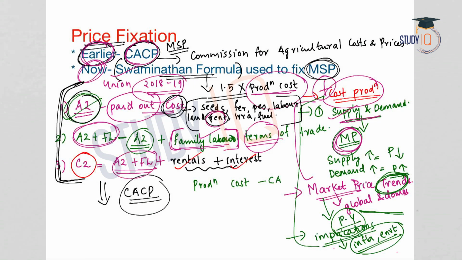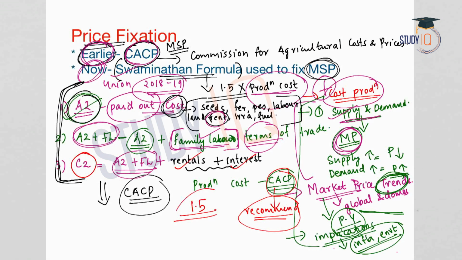The CACP will have to apply the Swaminathan formula, and then the CACP will recommend to the government the MSP on the basis of the estimated production cost under the Swaminathan formula, multiplied by 1.5. So applying the Swaminathan formula, the CACP will come up with the production cost, multiply it with 1.5 and then arrive at the MSP, which is recommended to the union government. So if a question comes, who determines the MSP? It is the CACP.